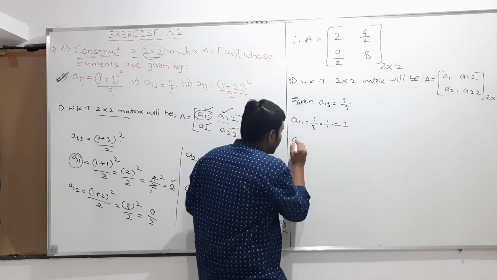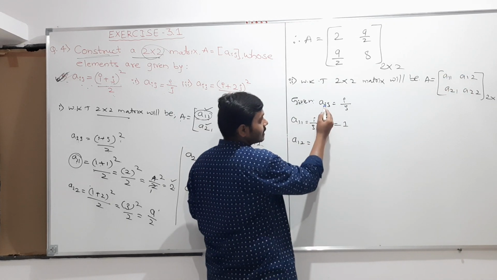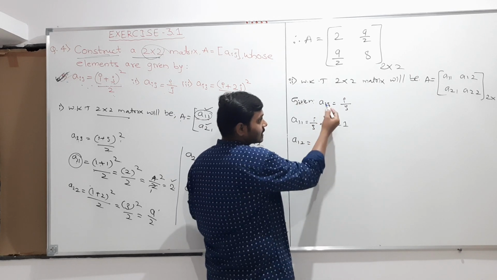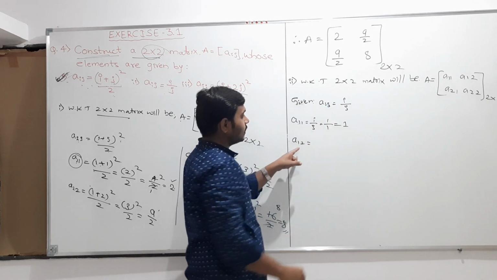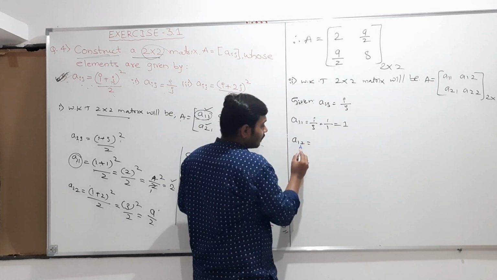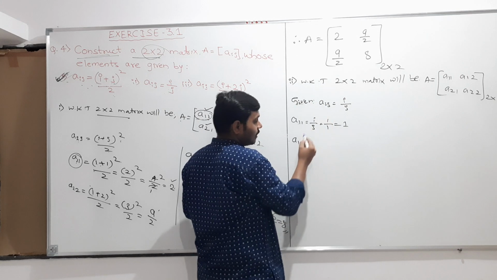So A12 means in place of i I should take 1, and in place of j I should take 2. Just compare these two. A12 means what? The i value is 1 and the j value is 2. It means the first row, the second element. So therefore the i value is 1.